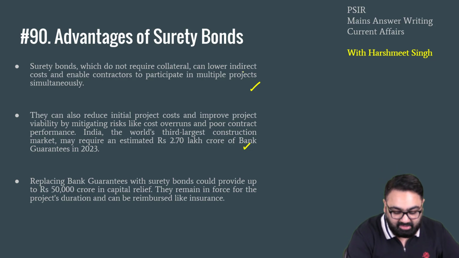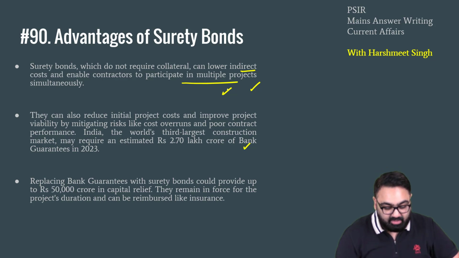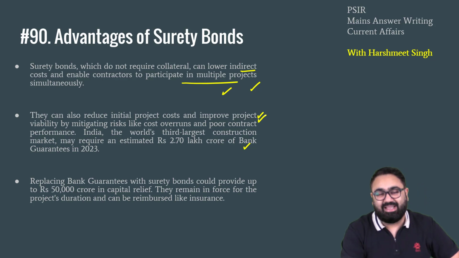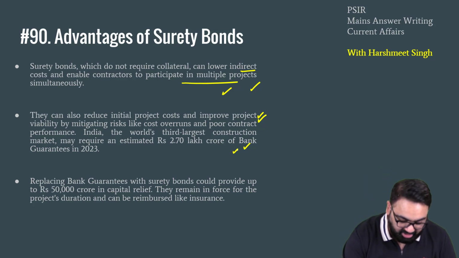That is, the lower cost involved will allow the companies building the project to invest more money in the project. They will reduce the initial cost of the project. Because India is an emerging construction market, we have a lot of money going into capital projects. That is why it's important in India, especially for these companies, to have more money into their hands.